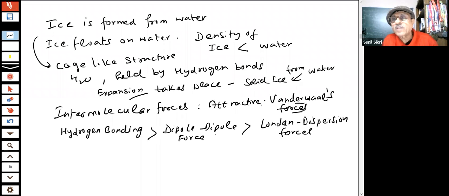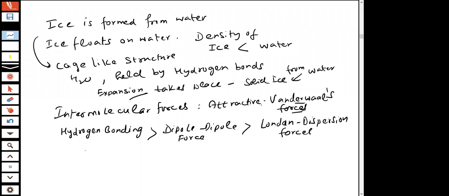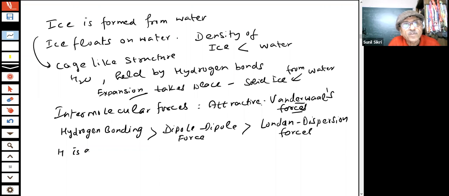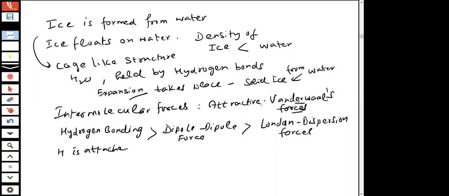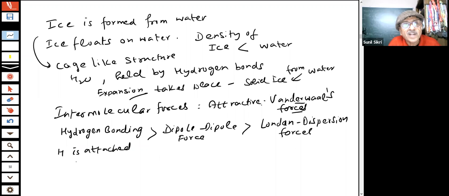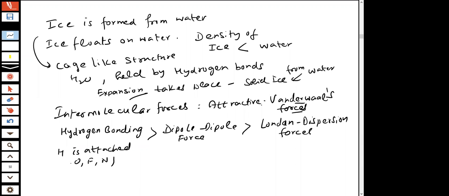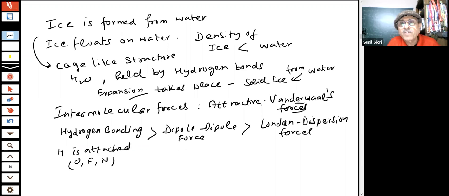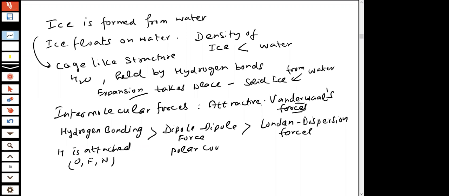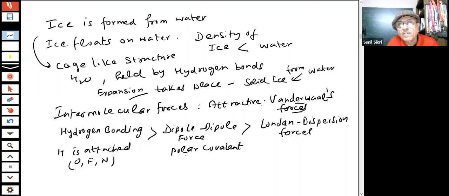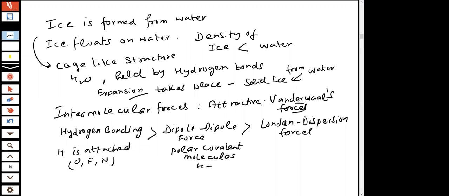Which molecules are going to show hydrogen bonding? Those in which hydrogen is attached to a highly electronegative element. Which electronegative element? Oxygen, nitrogen, and fluorine. Only three. And dipole forces are those in polar covalent molecules, like HCl.